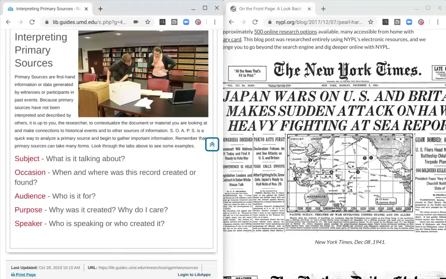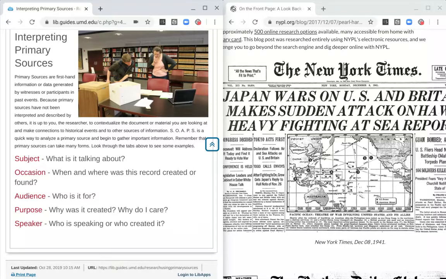All right, welcome back. This will be the second video where we're looking at this SOAPS framework for interpreting primary sources. I'm just going to give you a really quick example using the front page of the New York Times from the day after the Pearl Harbor attack. As you may or may not know, this would be the attack that launched the United States' entry into World War II. So I'm going to go through SOAPS.